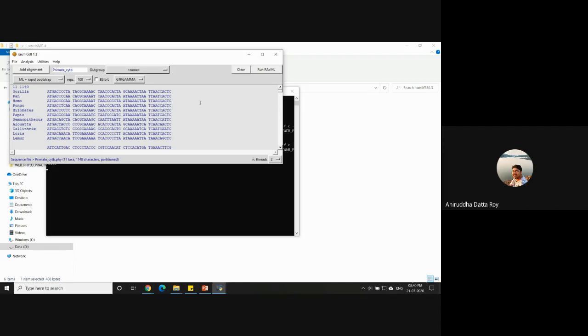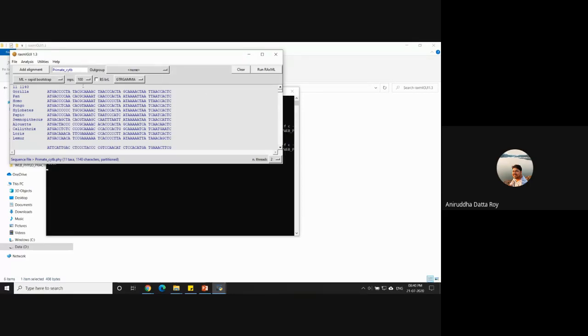So what happens in many of these programs, with RAxML for example, is that it is going to assume that the first taxon in my alignment is the outgroup, or there are other programs that assume that the last taxon in the alignment is the outgroup, which may or may not be correct, right? But we will not choose an outgroup right here, because we can root the tree later on. Okay, so let's not keep anything here, but if you want, you can put an outgroup.